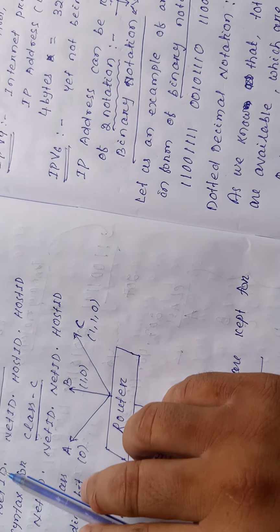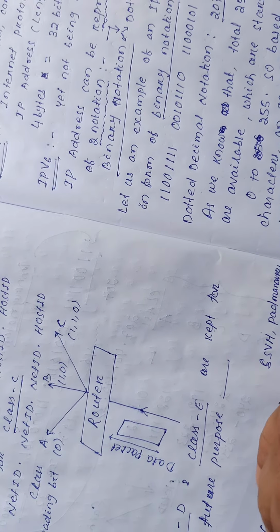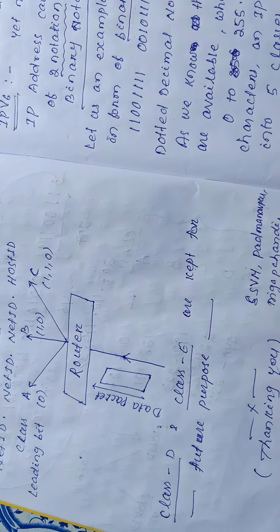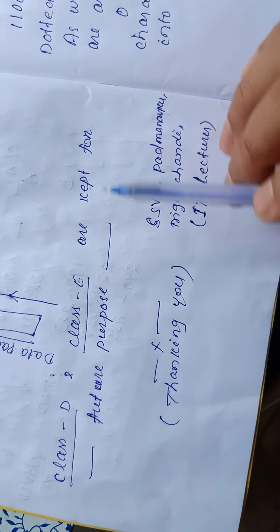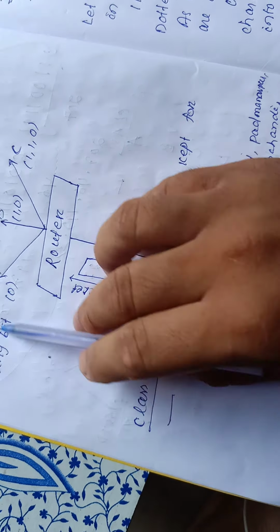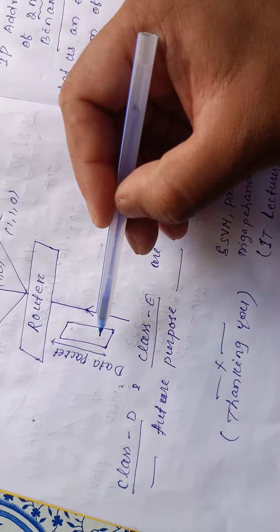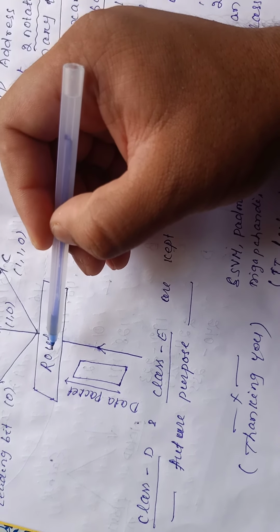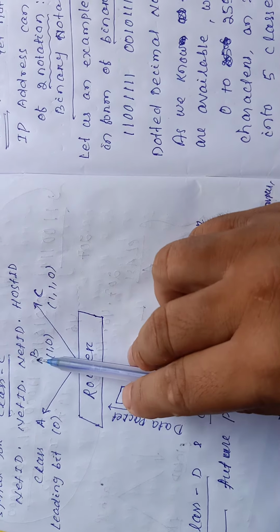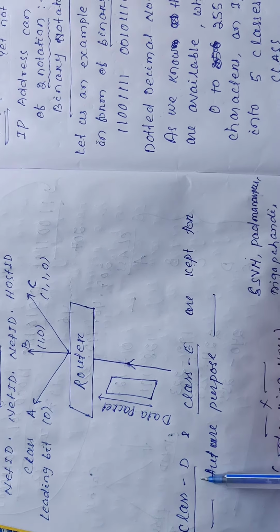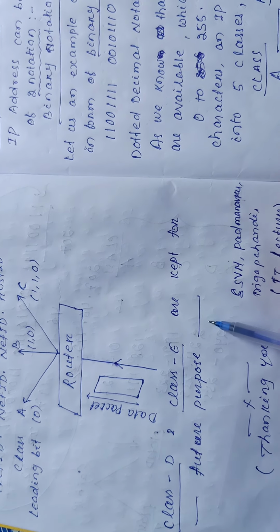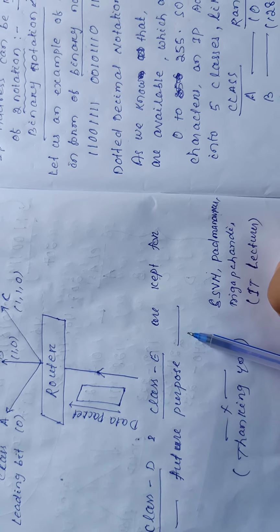So this is the syntax for each and every class, and class D and class E are kept for future purposes. So this is a simple example. This is a router, which may select the shortest path. These are the data packets which are transmitted towards the receiver point. So this is class A, class B and class C, and class D and class E are kept for future purposes. They are not being used yet.